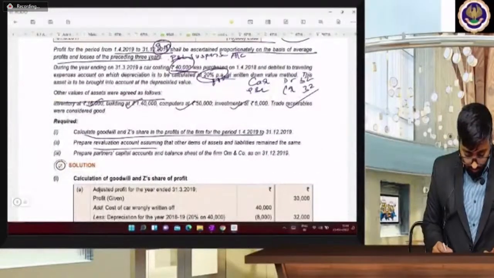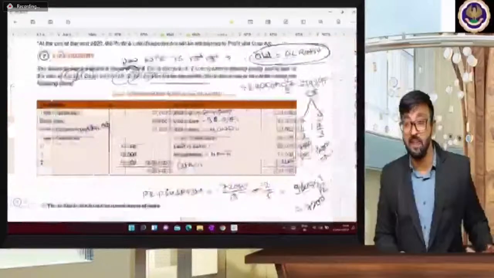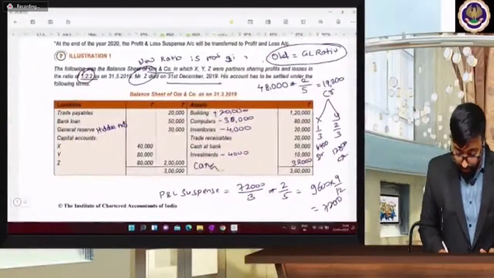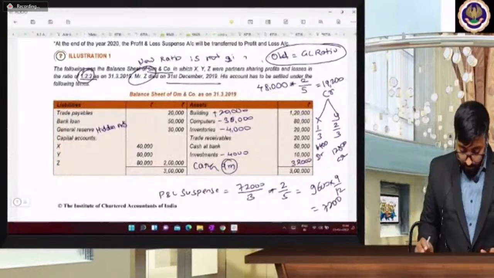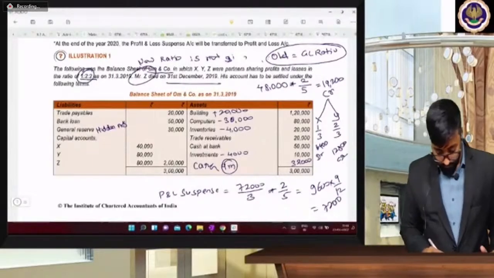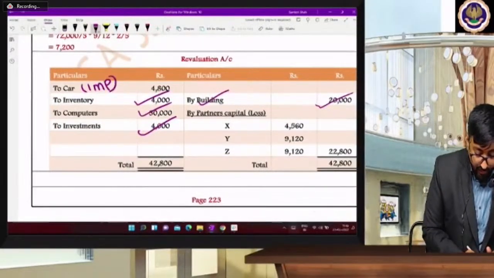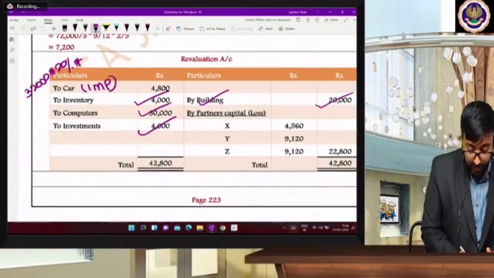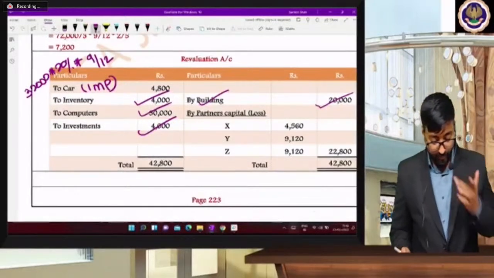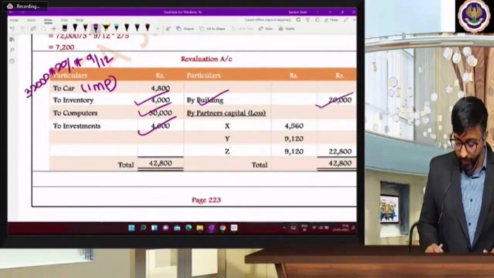And the last one is your car, beta. You have a car as well. How much depreciation will there be on a car for 9 months? So 32,000 into 20% into 9/12. This is very important. How to calculate the car, beta? The car was 32,000 into 20% depreciation rate into 9 by 12. So the car is very, very important. That is 4,000. Then you are going to divide it in the profit sharing ratio.